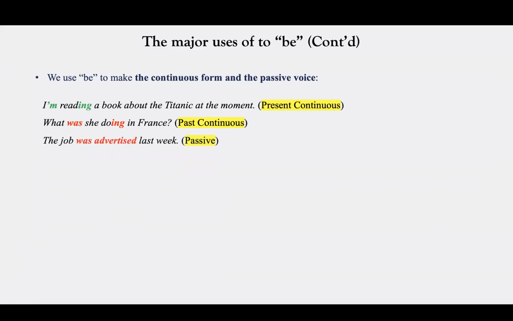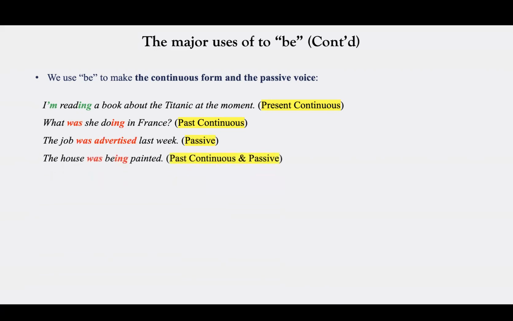This is passive structure, passive use. So passive use of the simple past tense. The job was advertised. So here after was, we use verb 3, past participle of the verb, because it's talking about the last week. So it's talking about the past, and the subject is job, and the verb is advertise. So the job cannot advertise itself. So that's why we need a passive structure. Someone needs to advertise it. So that's why it should be the job was advertised. It is the past passive form.